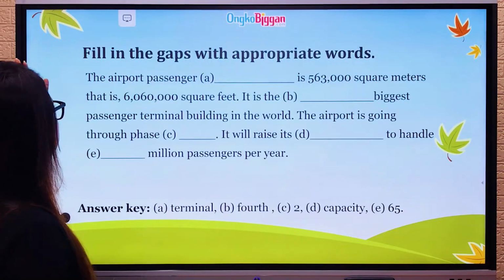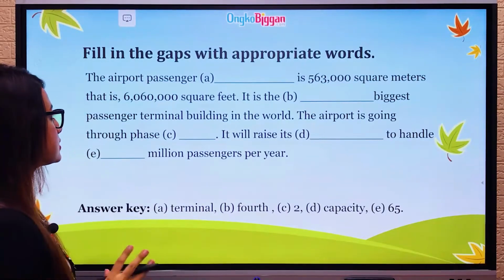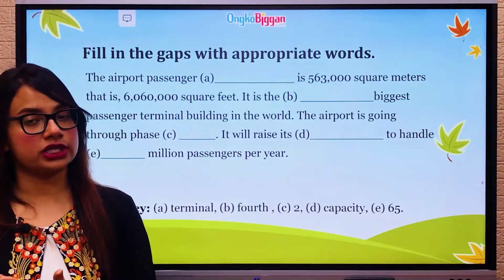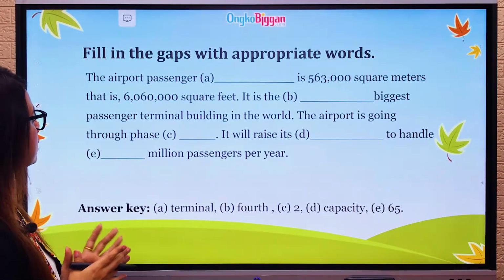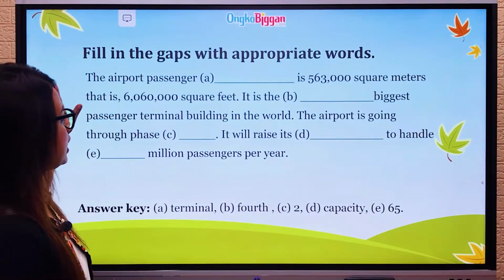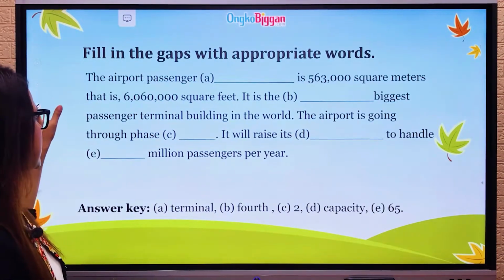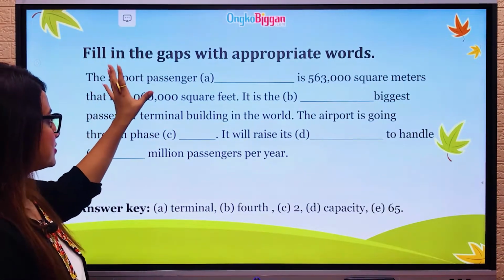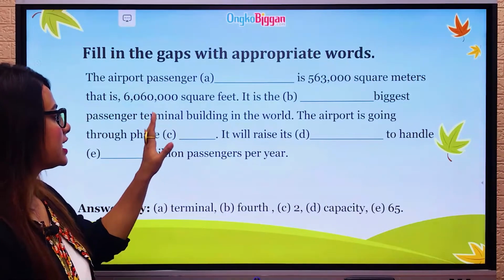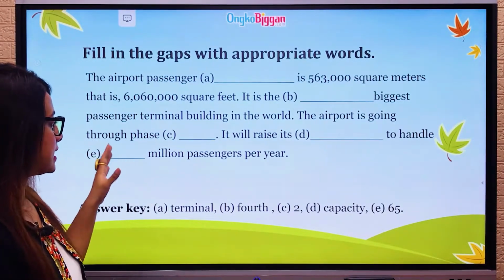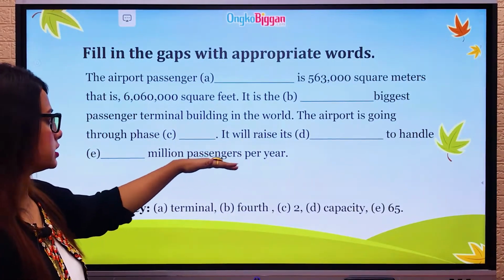Alright, now we are going to our last activity of this lesson, and that is filling the gaps with appropriate words. So let us read the question first. The airport passenger dash is 563,000 square meters, that is 6,060,000 square feet. It is the dash biggest passenger terminal building in the world. The airport is going through phase dash. It will raise its dash to handle dash million passengers per year.